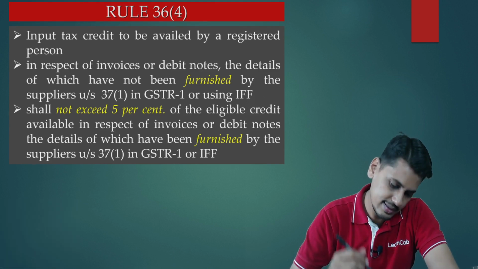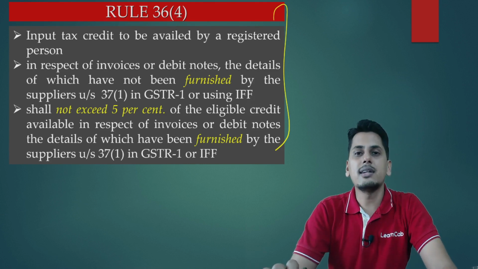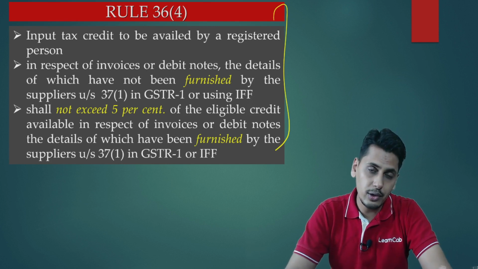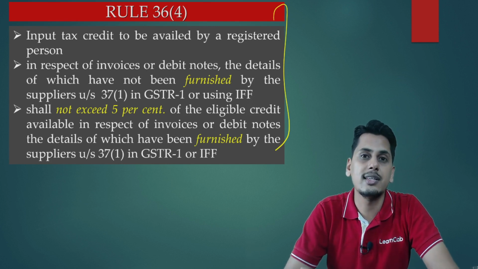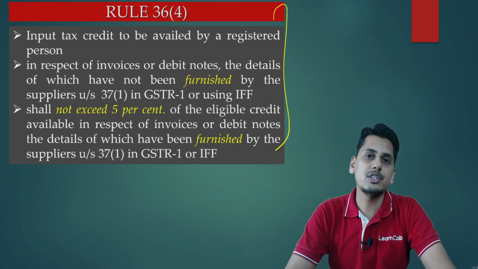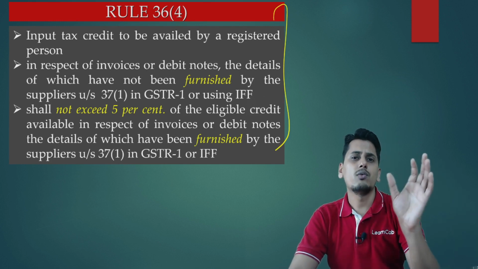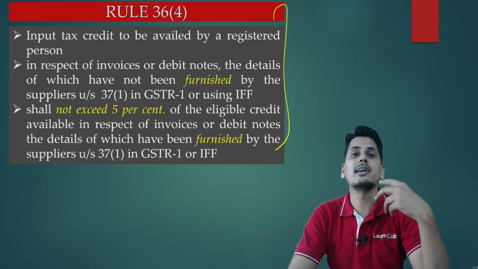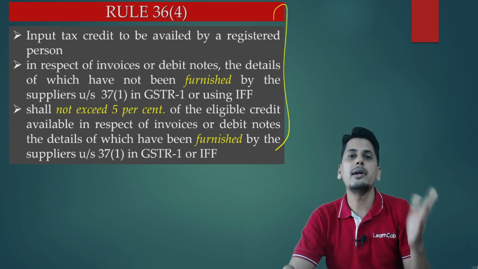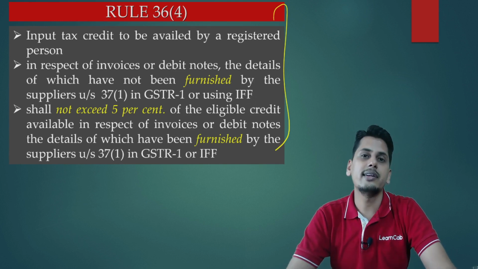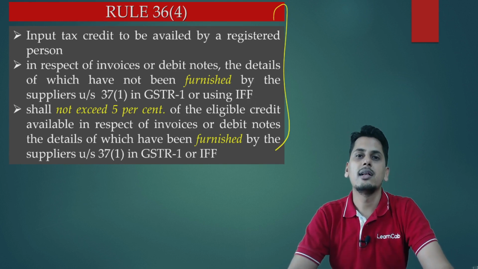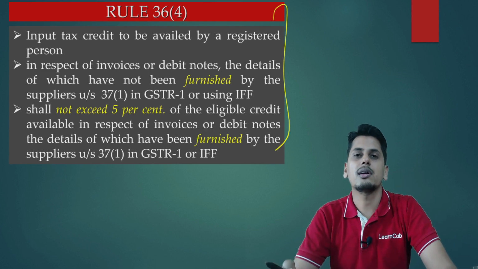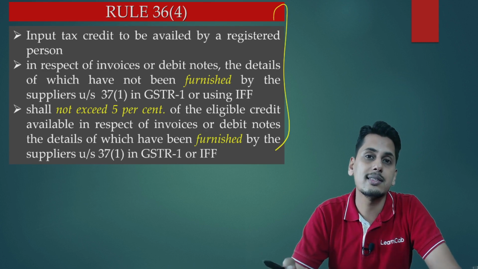The next change is in 36 sub rule 4. Friends, what was 36 sub rule 4? If you could remember the crux, only if the supplier is going to file the invoices in his GSTR 1, the recipient will be in a position to take the credit. The crux of 36 sub rule 4 was how much credit can be taken. Prior to amendment, it was 110% of eligible credits of GSTR 2A subject to a maximum of eligible book credit.